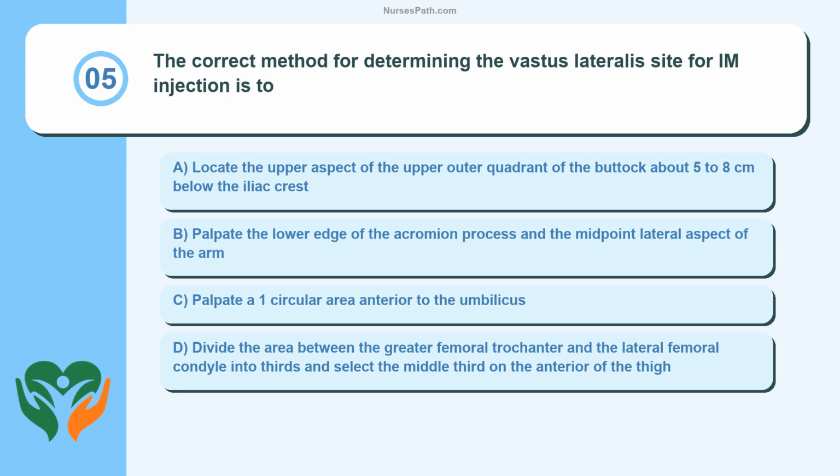Question 5. The correct method for determining the vastus lateralis site for IM injection is to locate the upper aspect of the upper outer quadrant of the buttock about 5 to 8 centimeters below the iliac crest. Palpate the lower edge of the acromion process and the midpoint lateral aspect of the arm. Palpate a 1 inch circular area anterior to the umbilicus. Divide the area between the greater femoral trochanter and the lateral femoral condyle into thirds and select the middle third on the anterior of the thigh.